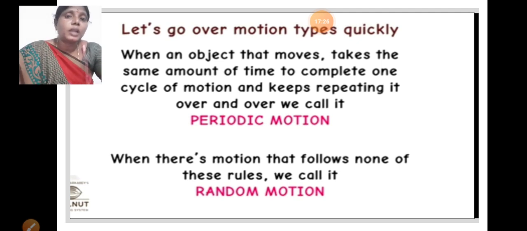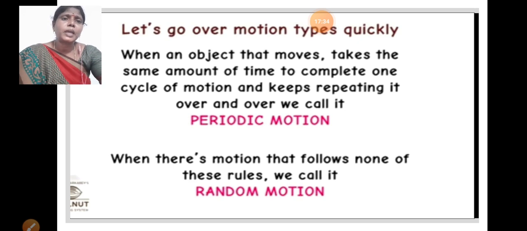In your wall clock, the minute needle takes the same amount of time to complete one cycle of motion and keeps repeating it over and over, that is periodic motion. And when motion follows none of these rules and moves irregularly, it is called random motion.